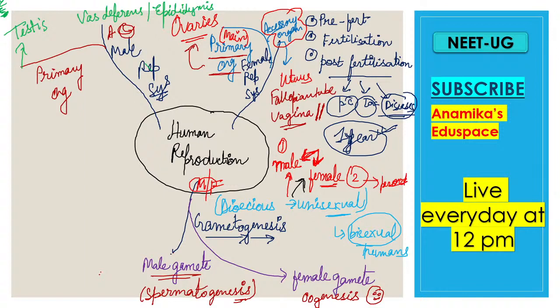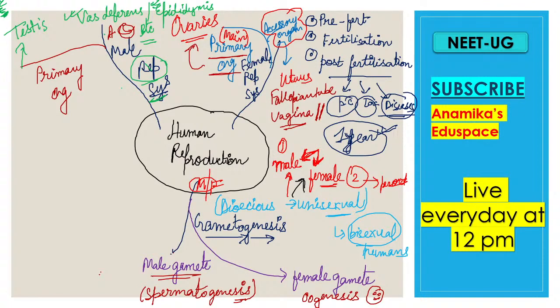Along with the epididymis, there is also the copulatory organ, etc. Lots of other male accessory organs are also present, which we will learn, but these two are important: vas deferens and epididymis. Scrotum is there, then your Sertoli cells, etc. These are not reproductive organs, but they are present in reproduction and help in the reproduction, right?